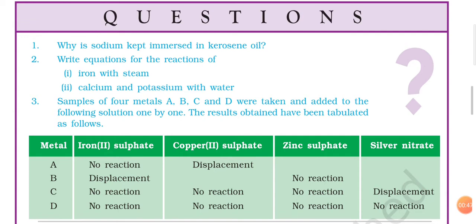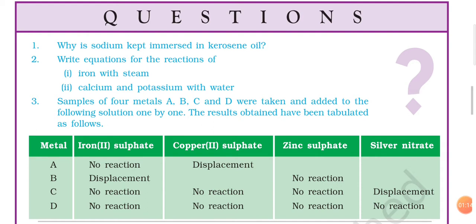Now question number 2 is, write equations for the reactions of first iron with steam, second calcium and potassium with water. These chemical equations are already given in your book, but still let us understand. So first one is iron with steam. Before this, you should understand that steam, water and ice have the same chemical formula, which is H2O.